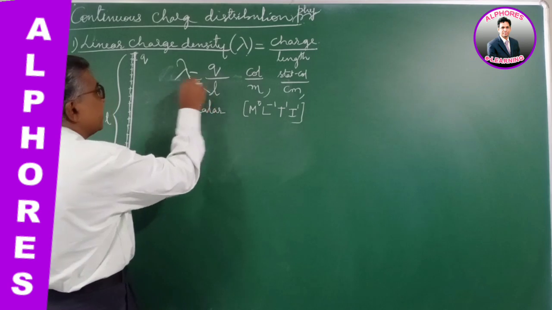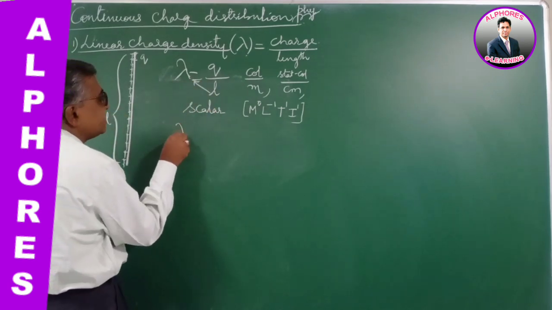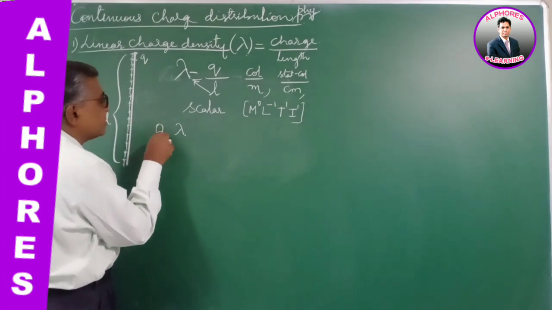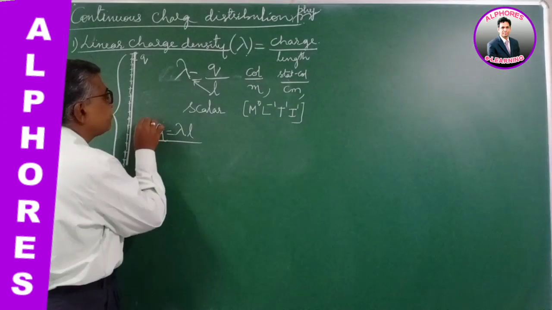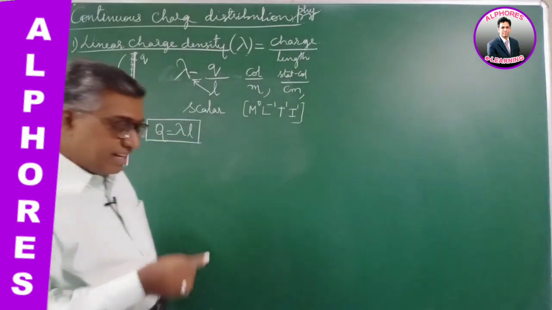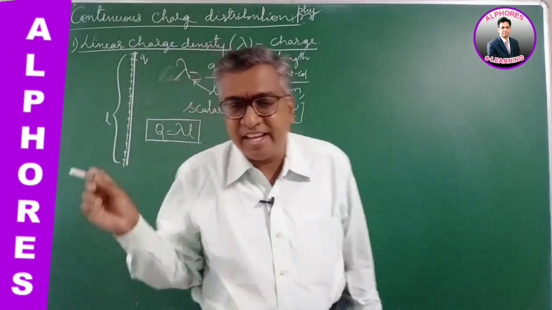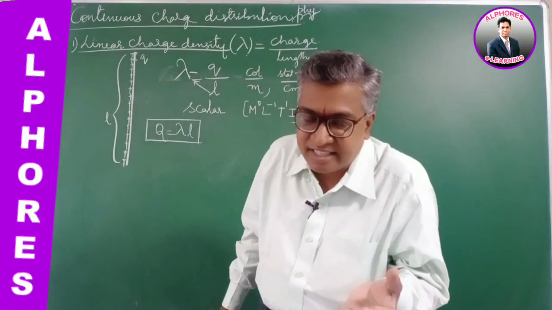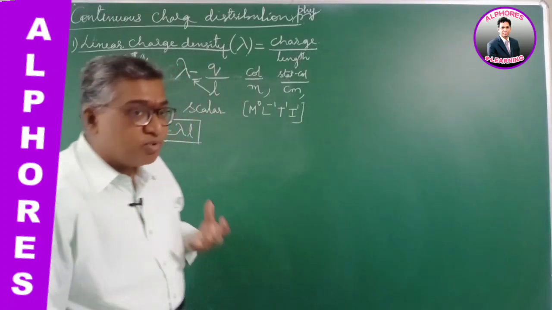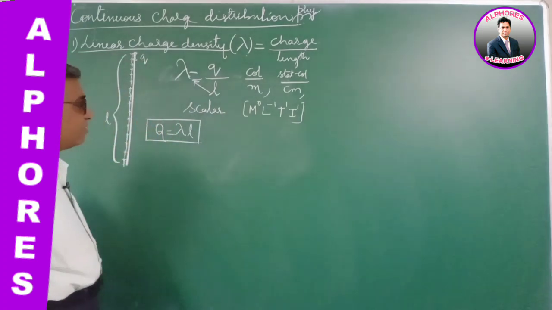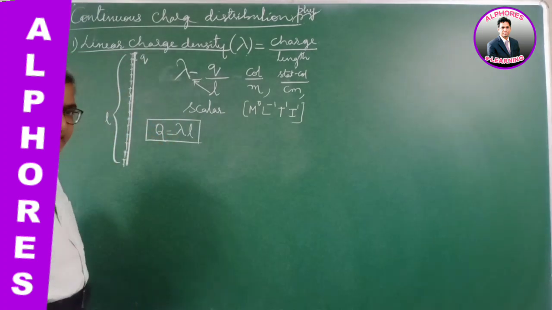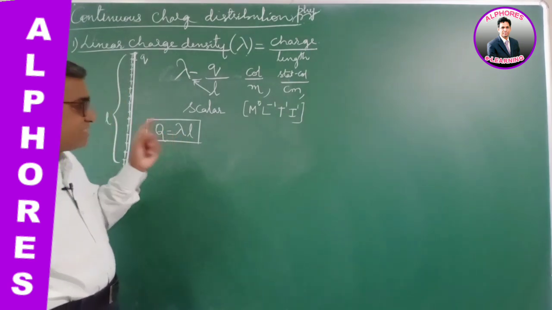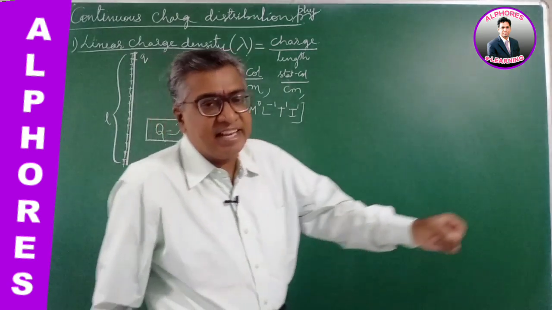So cross multiplying, if the linear charge density is lambda and its length is L, then the amount of charge possessed, Q, is lambda L. For bodies where the charge is distributed linearly like this, we define linear charge density. The amount of charge possessed by the body, Q, can be given as lambda into L, where lambda is its linear charge density and L is the length of the conductor.